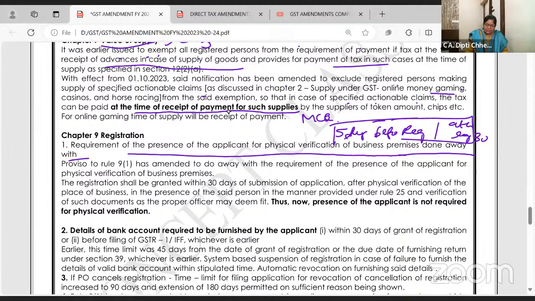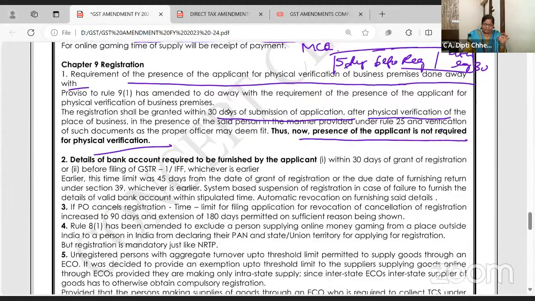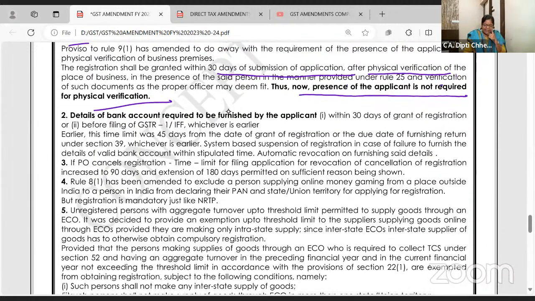The registration shall be granted within 30 days of submission of application after physical verification, in the presence of the said person in the manner provided under Rule 25. This is now not required. So 2 times I have repeated, but the gist is the physical presence of the applicant is done away with. It's not required.